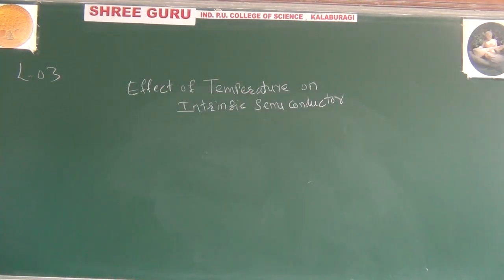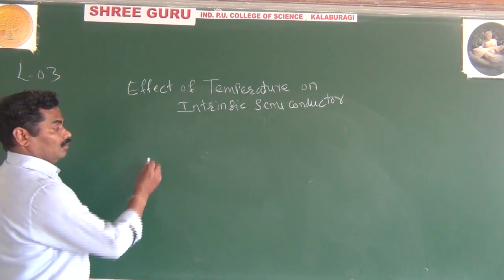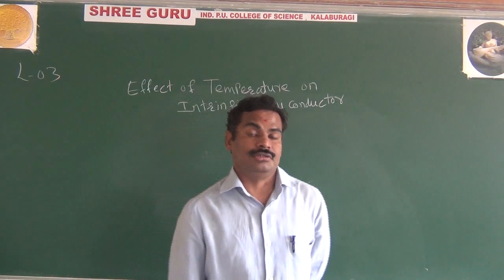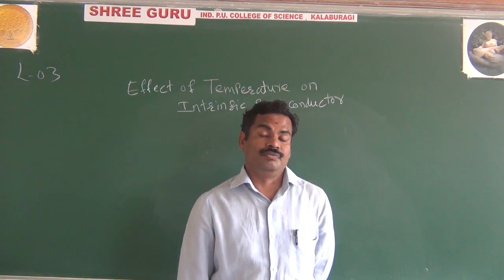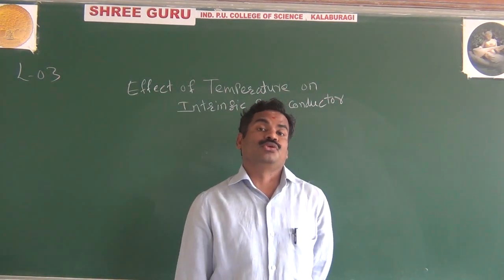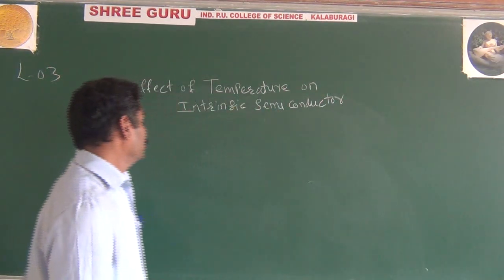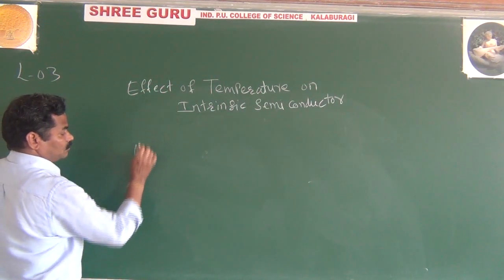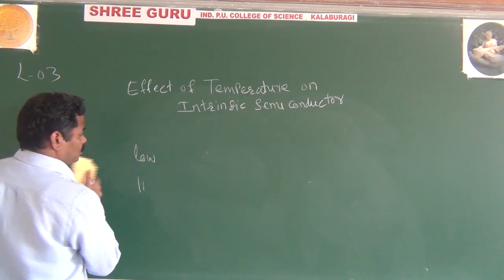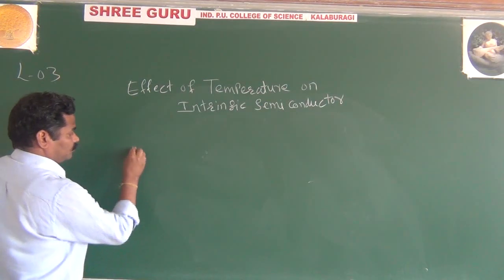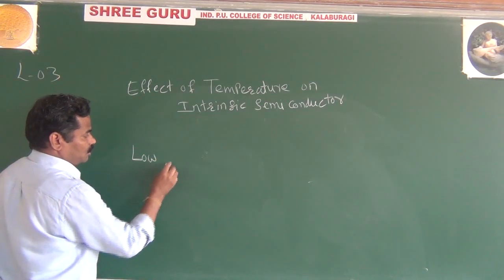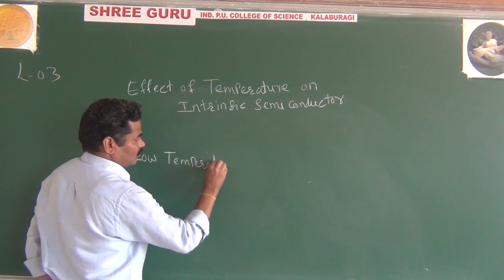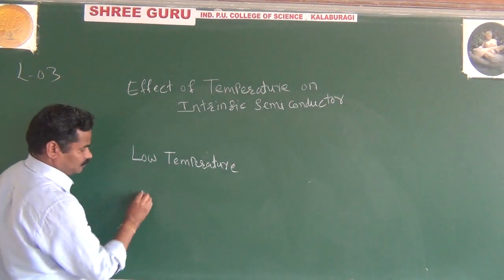So here, as we know, the important property of your semiconductor, I said, is that it acts as an insulator at lower temperature. Why does it act as an insulator at lower temperature? We go for that. Look here, we consider the low temperature and high temperature. Consider the low and high temperature.